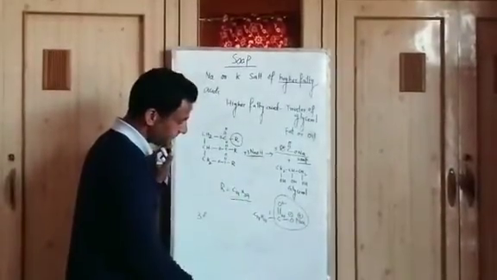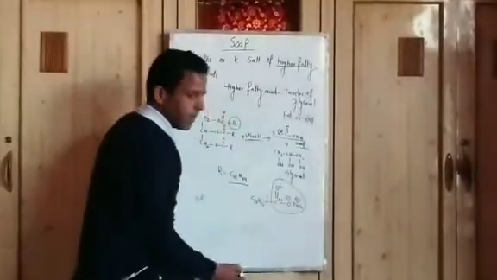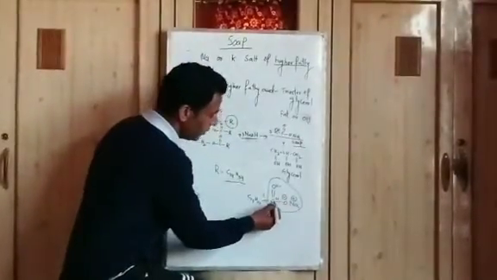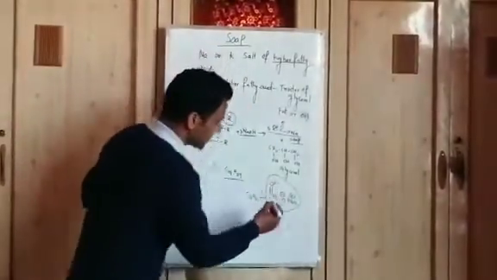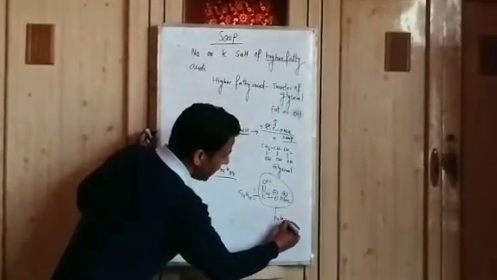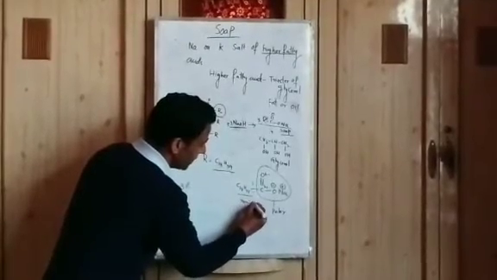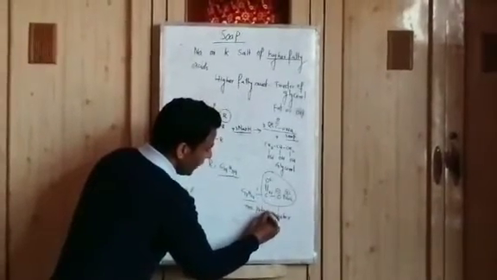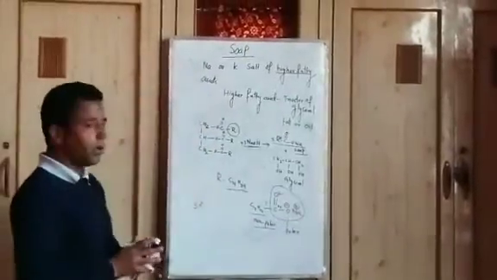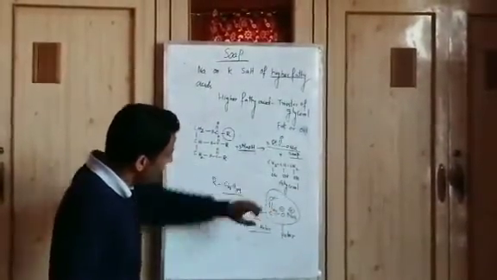Now when we look keenly at the structure of the soap molecule, it contains two parts. One is called polar, and this portion is called non-polar. Polar means in this part there is a carbonyl group.